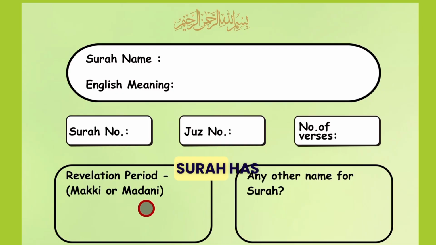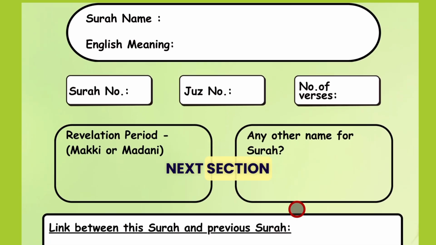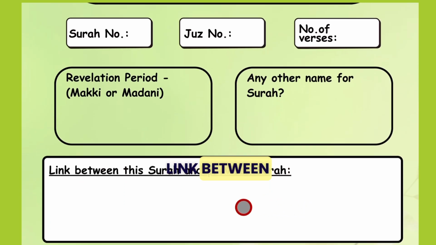Then, if the surah has any other name, for example, Surah Fatiha can also be called Al Quran, or any other surah, if it has another name, you can write it down over here. Then the next section is where you write the link between this surah and the previous surah, where you can usually get this information from tafsir books.